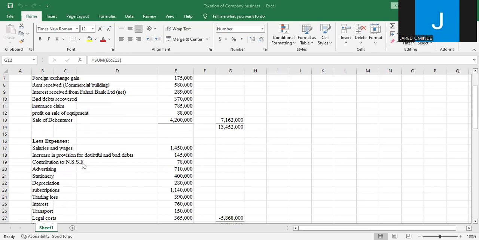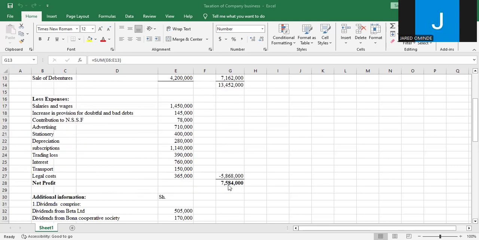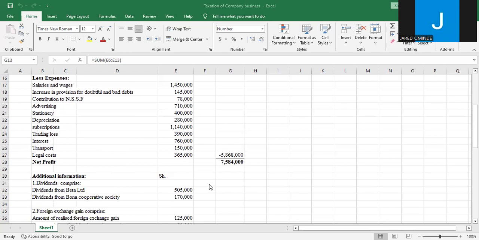Then we have less expenses. We have salaries and wages, increase in provision for doubtful and bad debts, contribution to NSSF, advertising, stationery, depreciation, subscriptions, trading loss, interest, transport, legal cost. Then we have a net profit of 7.584 million.